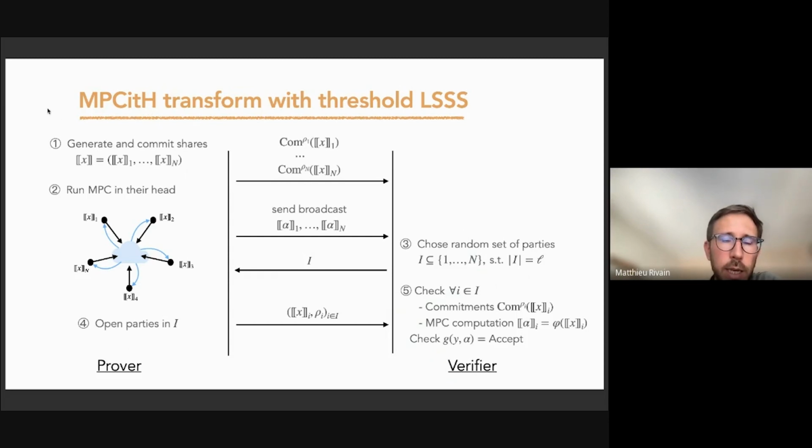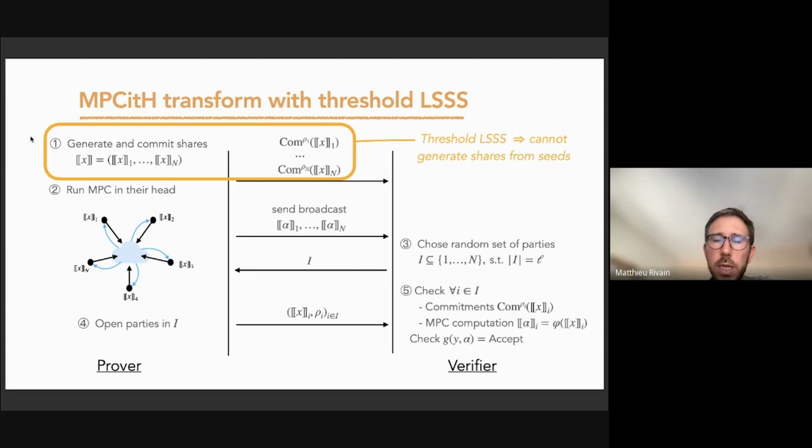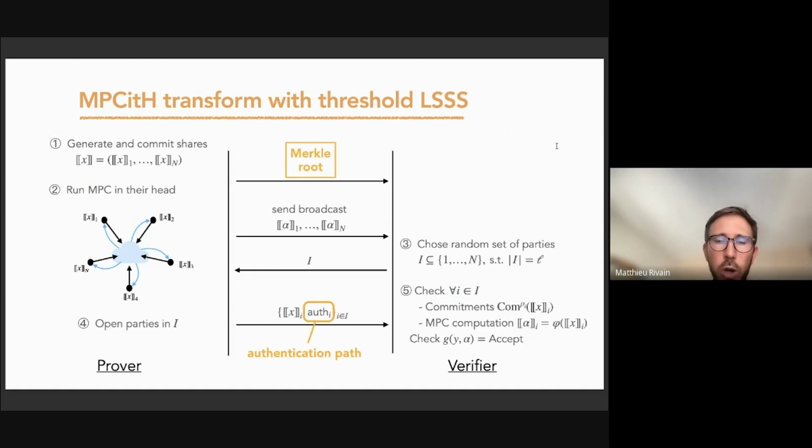Okay, so let's see the differences in the zero-knowledge proofs obtained through the MPC in the head transformation. In the first step, we generate and commit the shares. Here we won't use seed trees anymore, because we have a lot of redundancy in the sharing, so we'll use a Merkle tree.